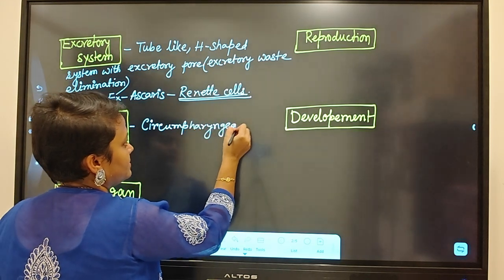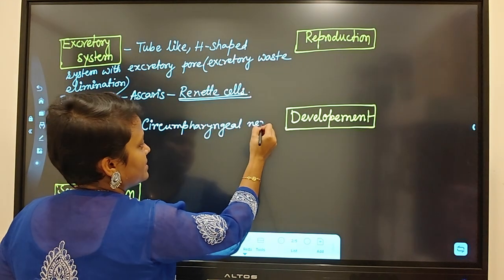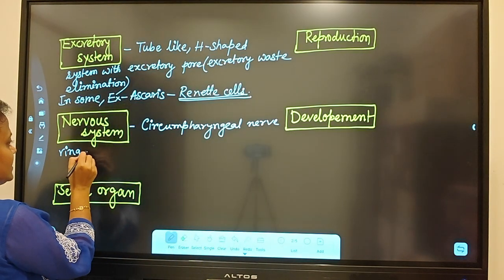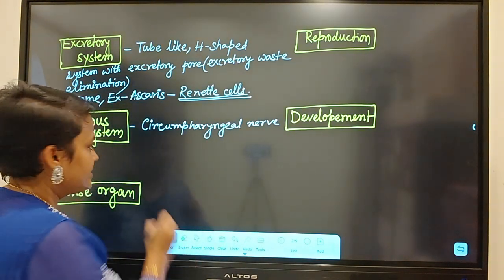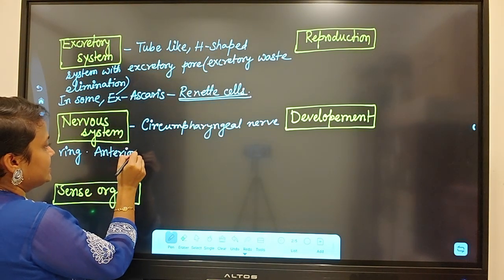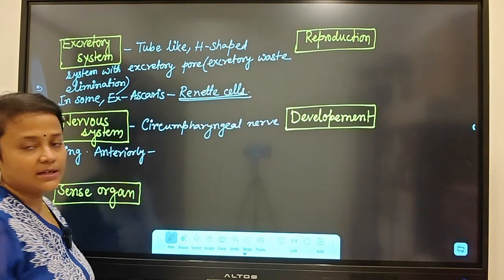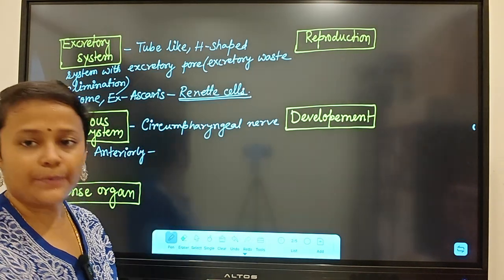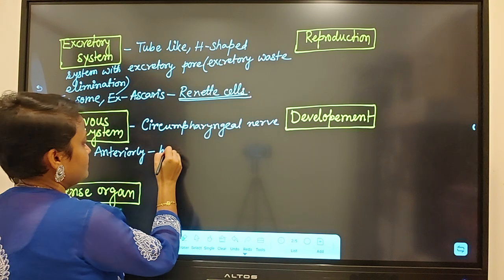Circumpharyngeal nerve ring present, ring-like structure. Anterior to that, it has some fine nerves in the anterior part.